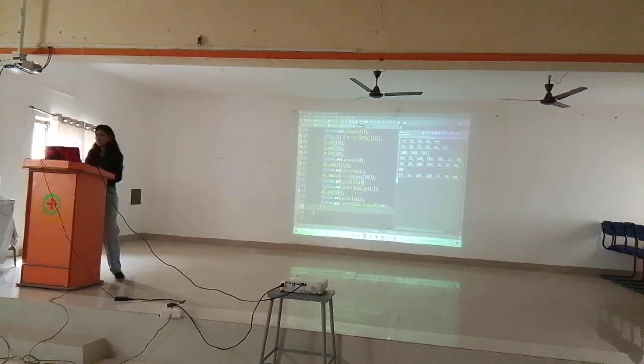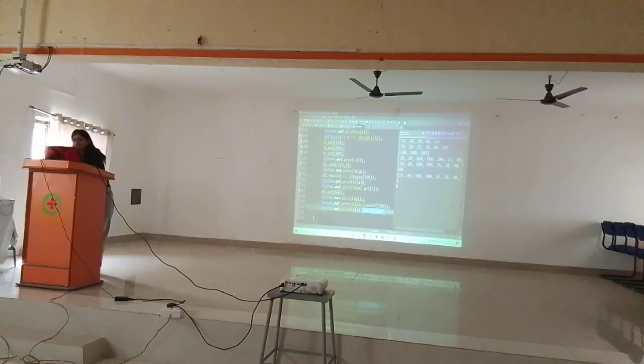For that also we have a method: lastIndexOf. This is the first index, this is the last index. Getting it? Yes. These are a few methods which you want to remember.